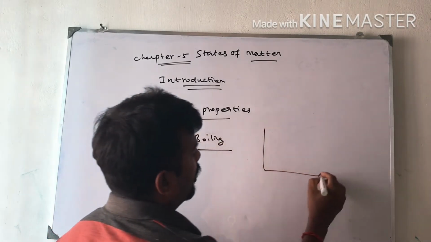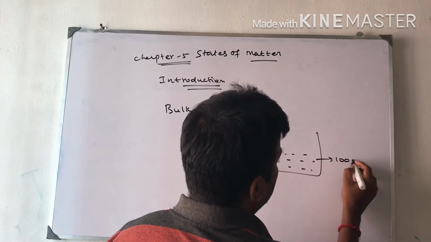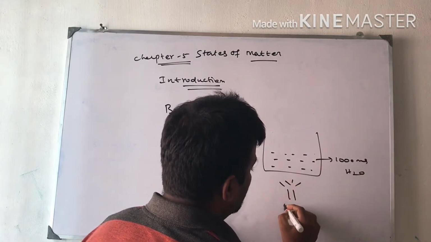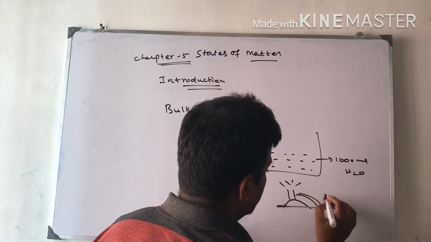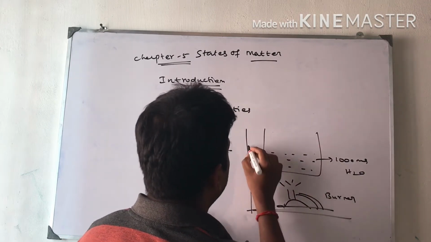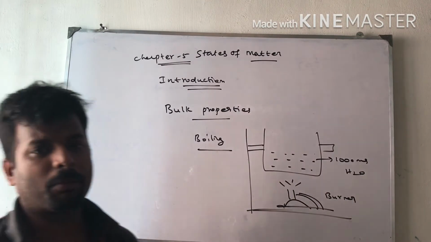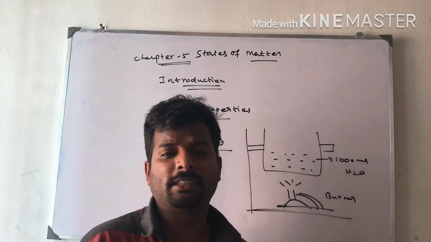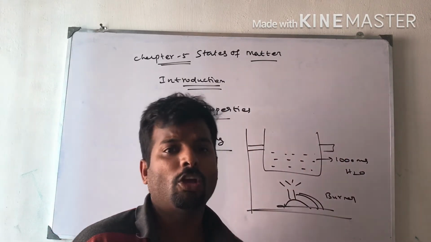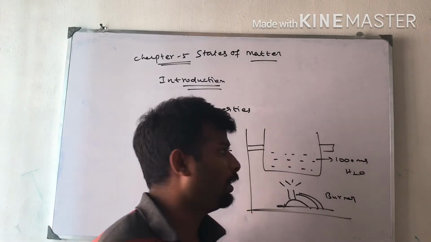See, let us take water in a beaker, 1000 ml of water, and heat the water using a burner on a stand. So what happens during the boiling process? It not only boils a single water molecule but boils the whole of the water molecules. So it is a bulk property. In this chapter we will deal with the bulk properties.